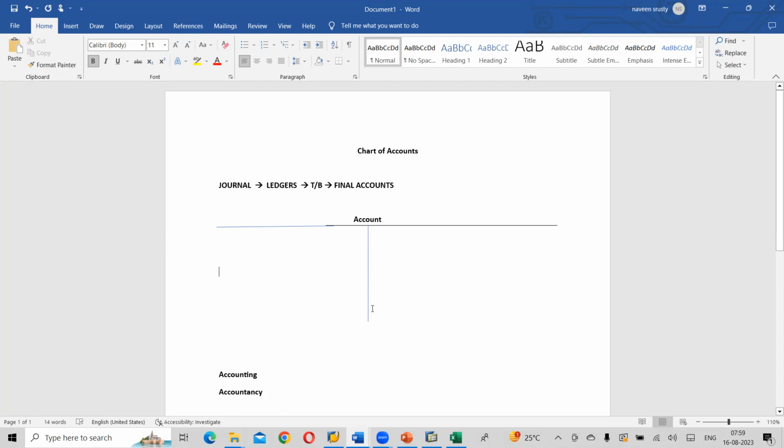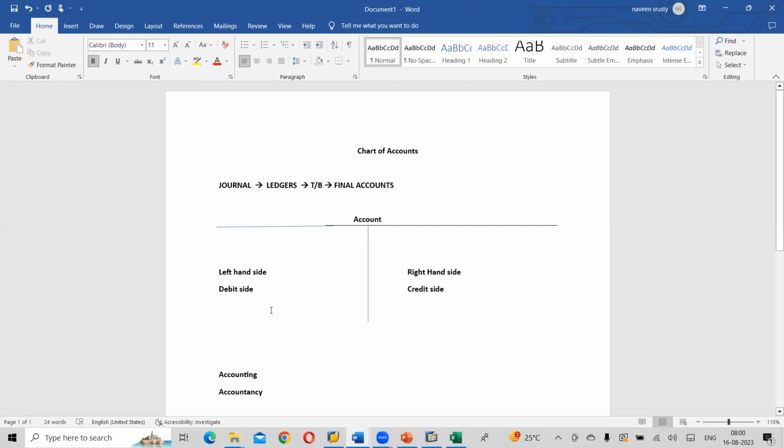This is nothing but capital T form, and it has two sides. One is the left-hand side and the right-hand side. The left-hand side of any account is known as the debit side. Okay. And the right-hand side of any account is known as the credit side, or credit.